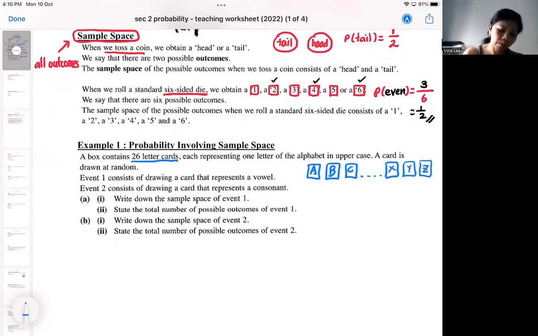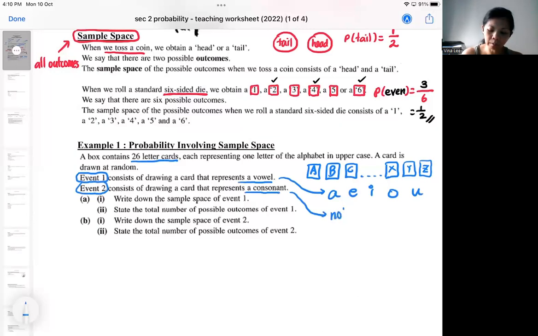Then we'll take a look at event one first. Event one represents the event where you get a card that represents a vowel. Some of you may not know what a vowel is. A vowel is A, E, I, O, U. Then event two is the event of getting a consonant. Consonants are those that are not vowels, that means anything that's not A, E, I, O, U. That will be called a consonant.